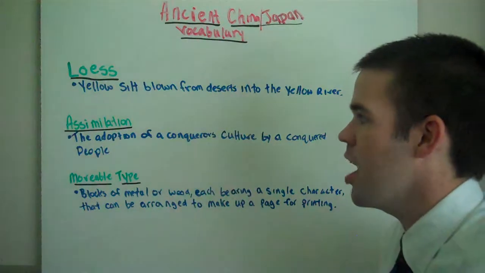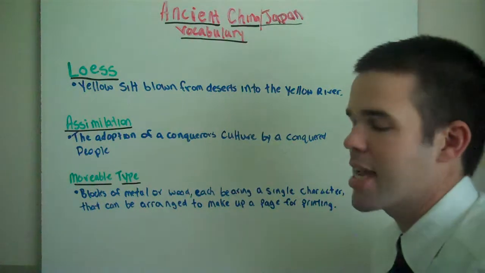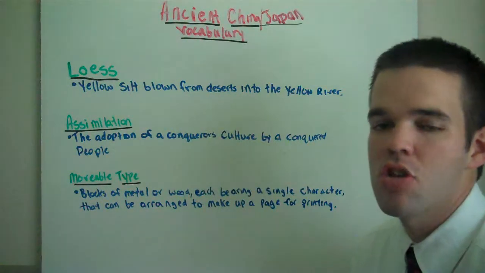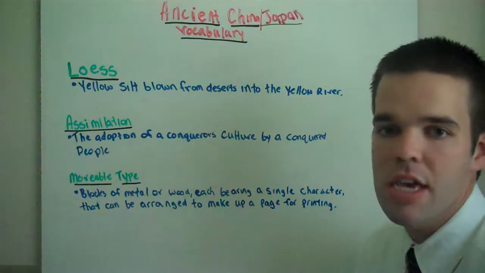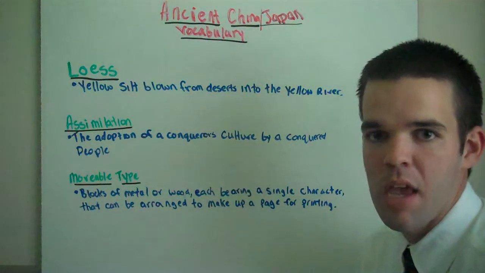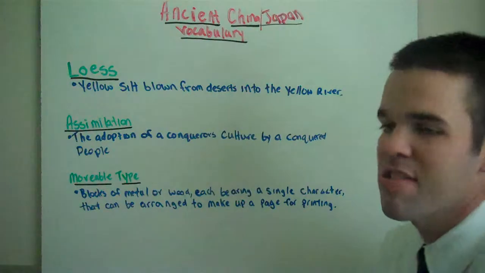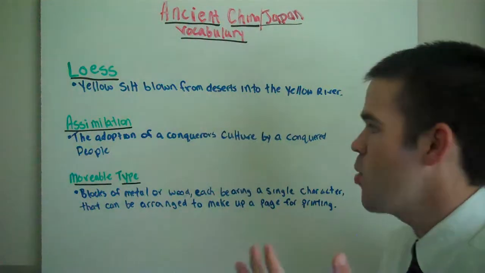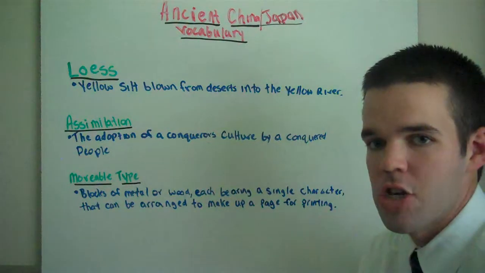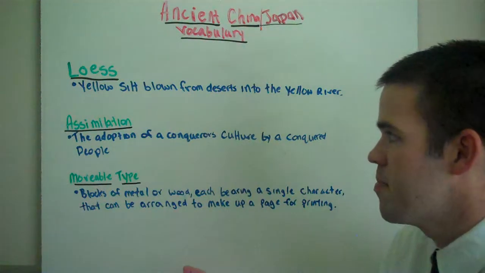Let's move on to assimilation. Assimilation is the adoption of a conqueror's culture by a conquered people. This could mean anything from traditions, to holidays, to clothing, to any other aspect of culture. The example that I like using for assimilation: let's say Raleigh has conquered Clayton. They go to war with each other and Raleigh has conquered Clayton.